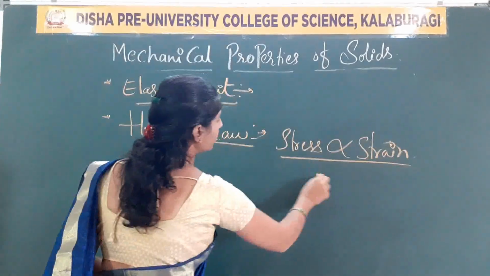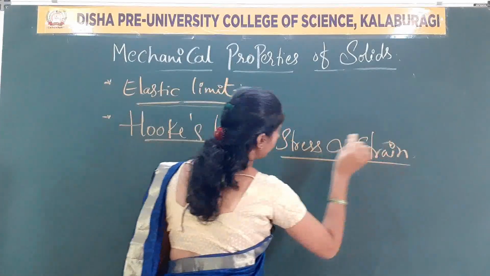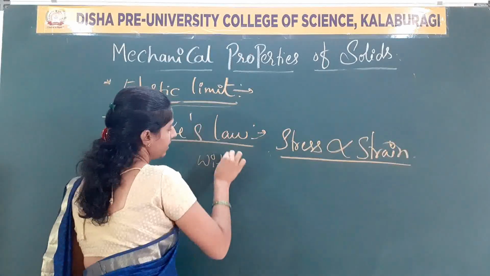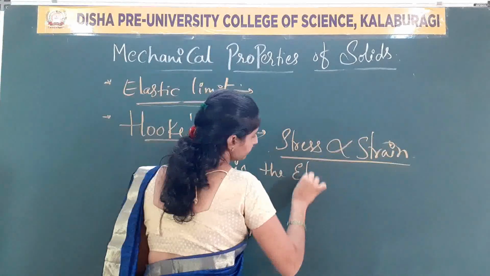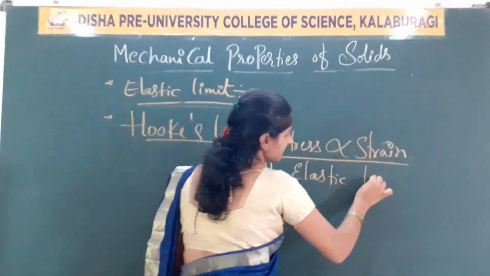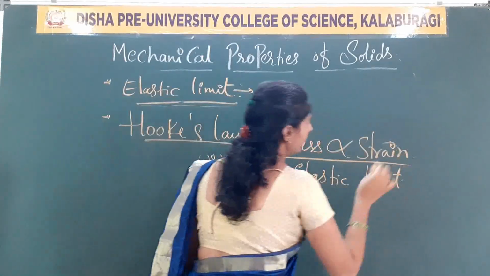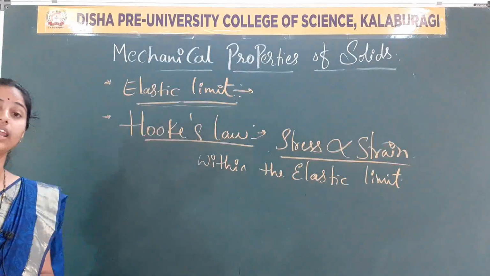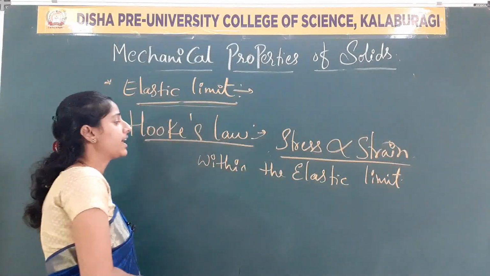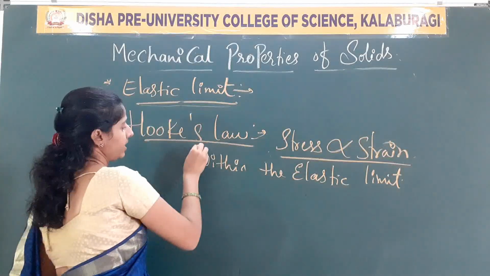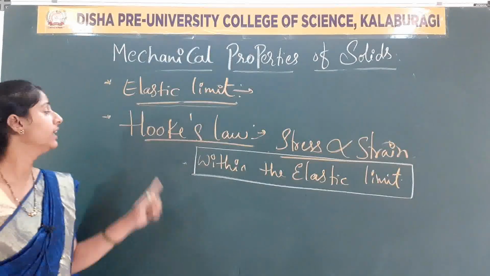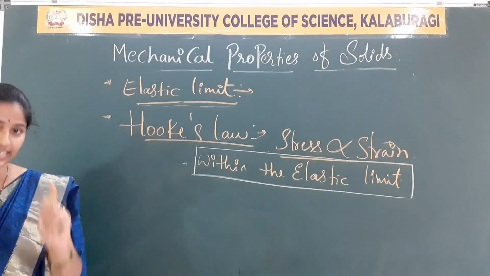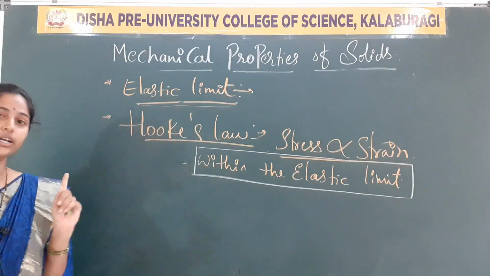The body should be such that stress is directly proportional to strain. The condition mentioned is what? Within the elastic limit. Within the elastic limit, stress is directly proportional to strain. If we forget to write this condition, the law is meaningless. Understood?